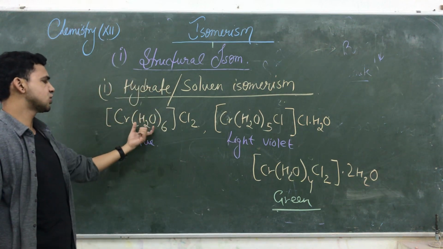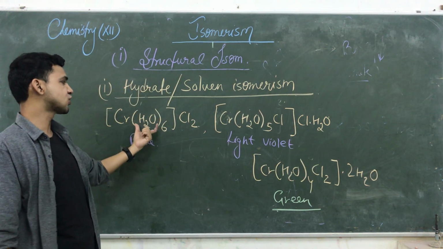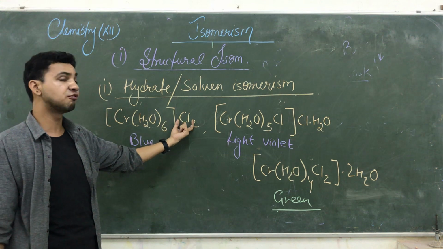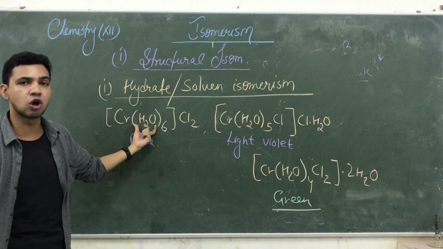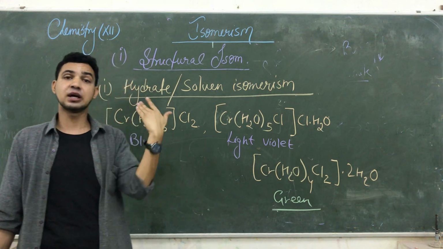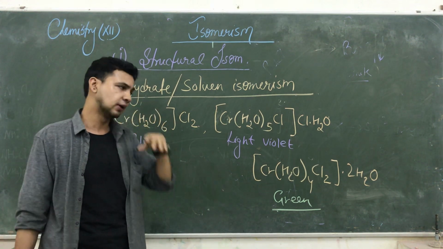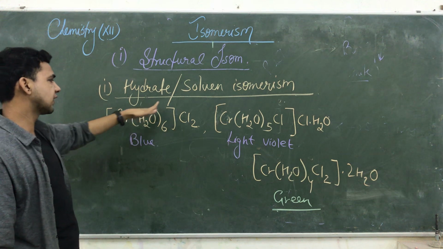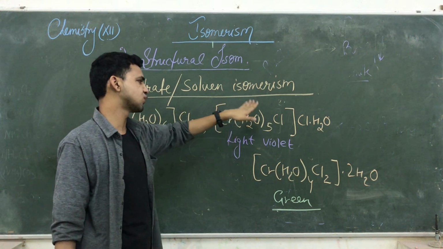What? Due to the availability of ligands. This ligand is a strong ligand and this ligand is a weak ligand. जितना ज़्यादा strong ligands होता है, इलेक्ट्रॉनों की unpairing उतनी ज़्यादा होती है, and the unpaired electron is deciding its color. So here, when the strong ligand is going outside, the field is weak.